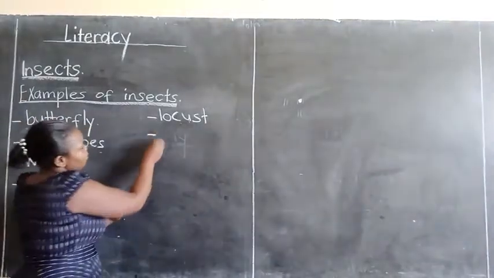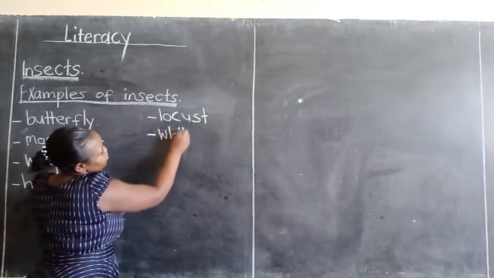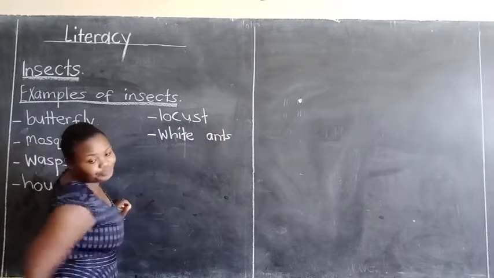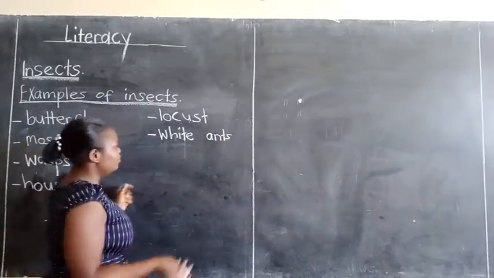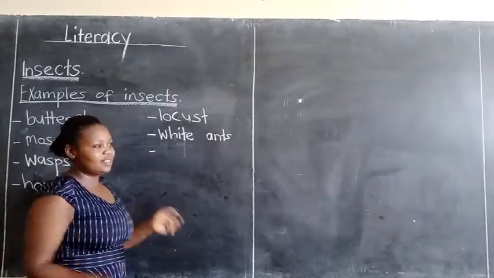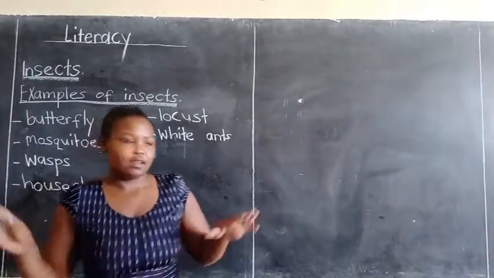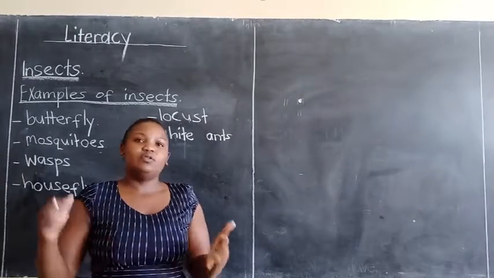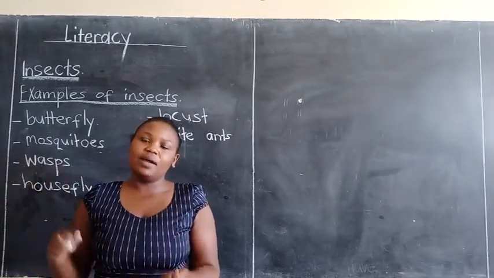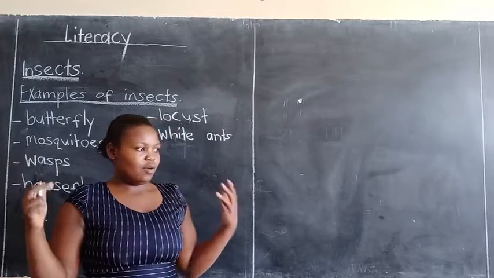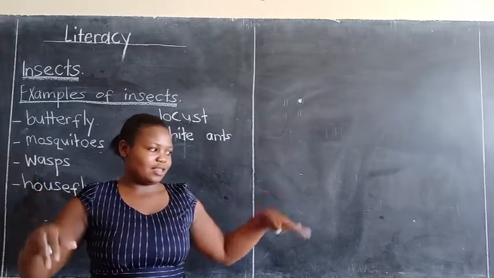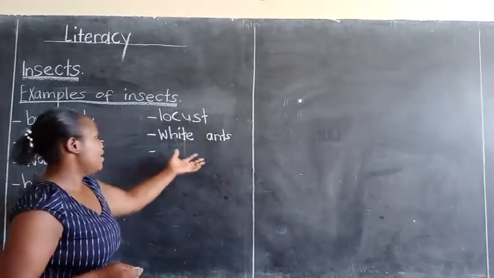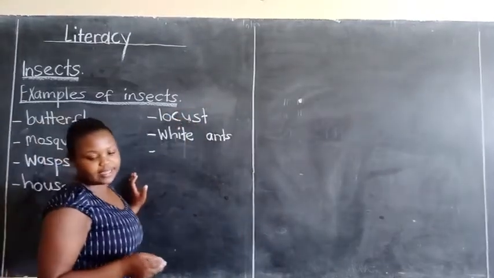We can also have white ants. These ones are common. We normally eat them. They normally fly, even here at school. Sometimes when we are there at night in our rooms sleeping, in the morning you come and find the feathers and even some which are still flying there. So white ants are also an example.